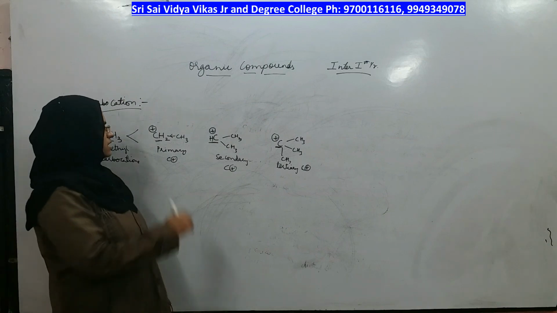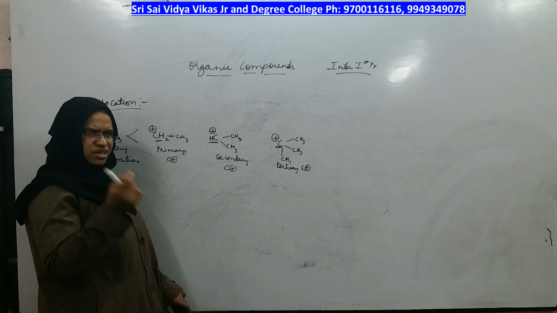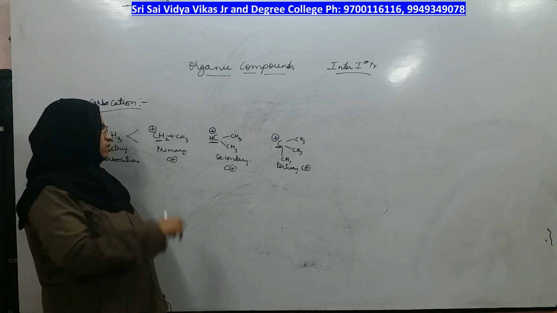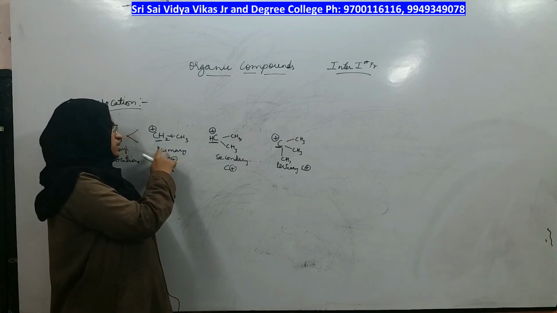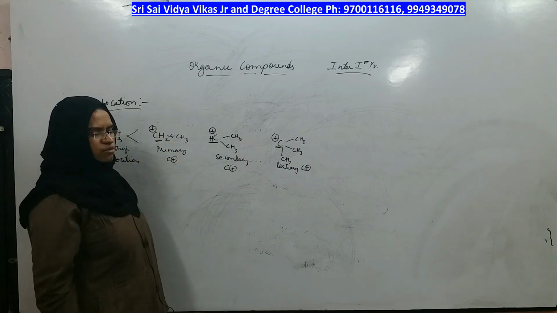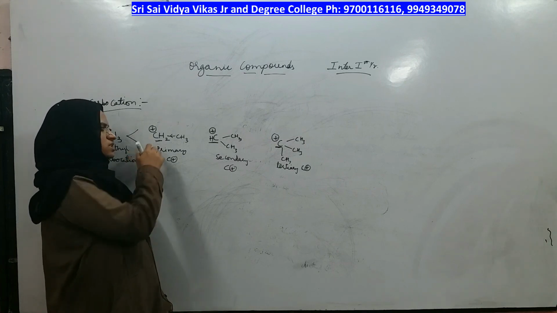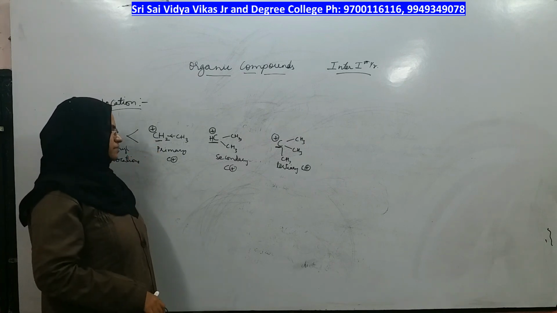Only one carbon, so it makes a little difference. Therefore, primary carbocation is a little more stable than methyl carbocation because it reduces the electron deficiency a little.